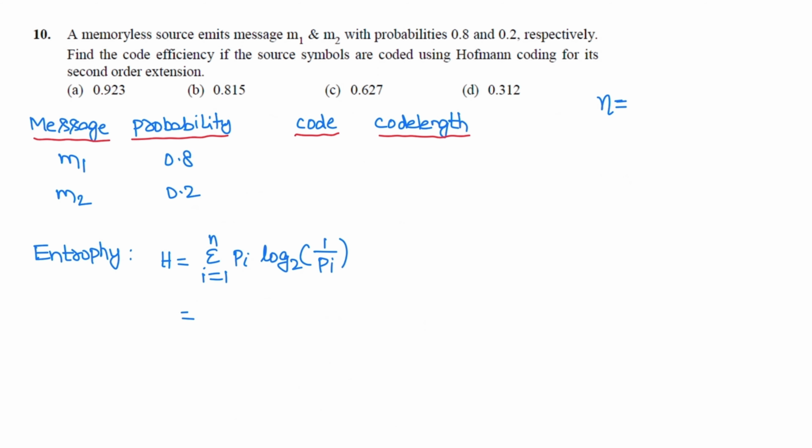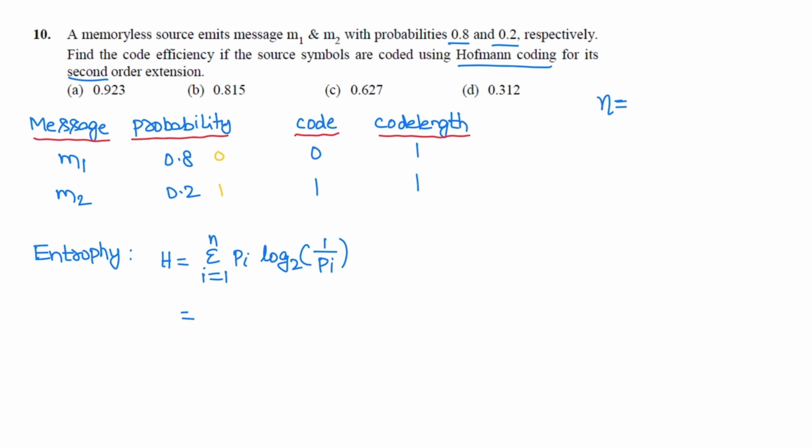Next question. A memoryless source emits M1 M2 symbols with probabilities 0.8 and 0.2 respectively. Find the code efficiency if the source symbols are coded using Huffman coding for second order extension. So let us see the message probability. Let us see the Huffman coding for two messages M1 and M2. For message M1 probability is 0.8, for message M2 probability is 0.2. Here code is 0, here it is 1, code length is 1 and 1.